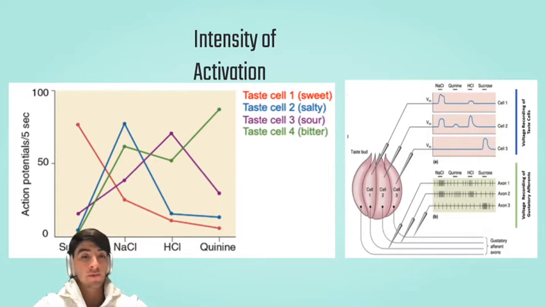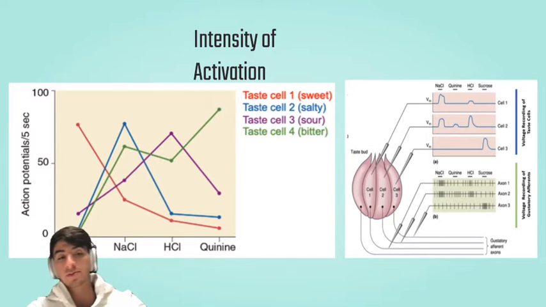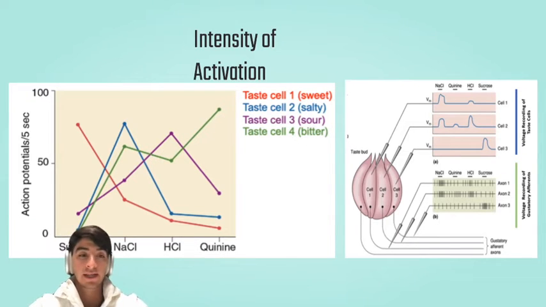And over here to the left, we have a very interesting graph that really just reveals what we were talking about earlier, that we're limited to these 5 different tastes. It only shows 4, but what this is showing is that each taste receptor is particularly modulated to respond optimally to one taste, and that is why we have these 5 different types of taste receptors. As we see here, sweet optimally responds to sucrose, NaCl optimally activates the salty receptor, and so on.